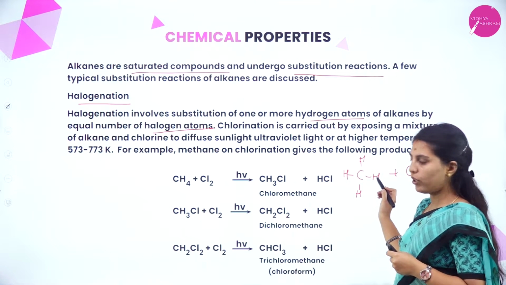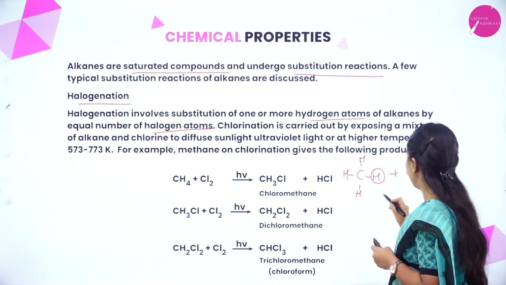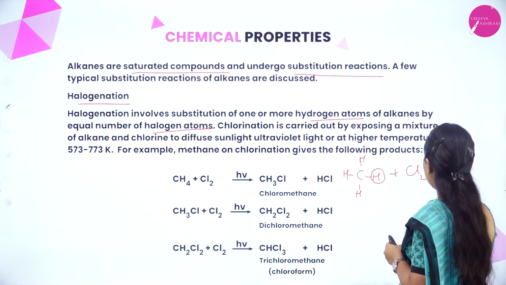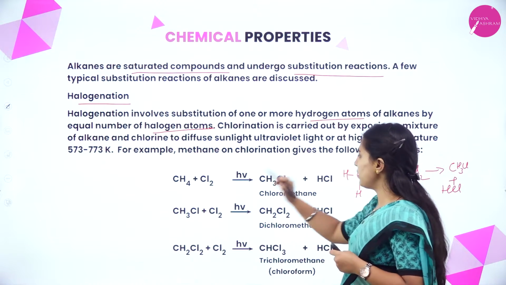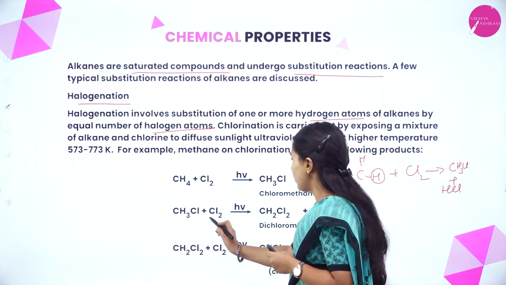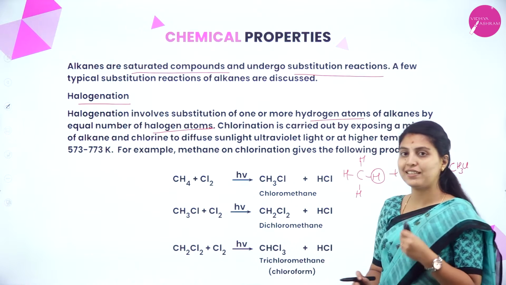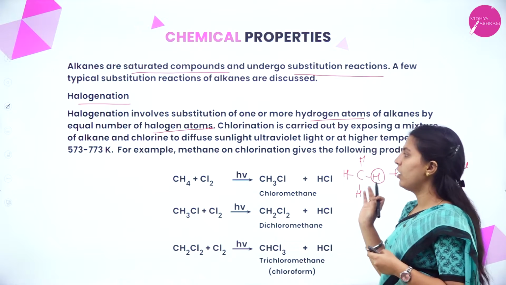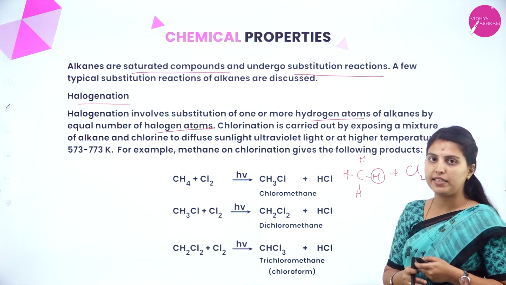One chlorine atom will be substituted instead of one H, so it will form CH3Cl plus HCl. If two chlorine atoms have been attached, CH2Cl2, dichloromethane. For CH2Cl2, again one chlorine atom is attached, means trichloromethane, that is nothing but chloroform. This is how halogen atoms will attach with respect to alkanes.